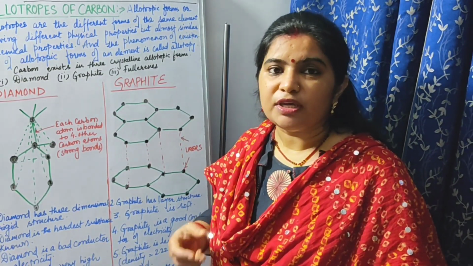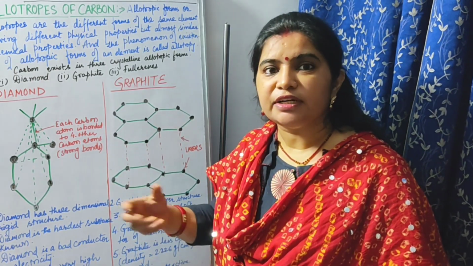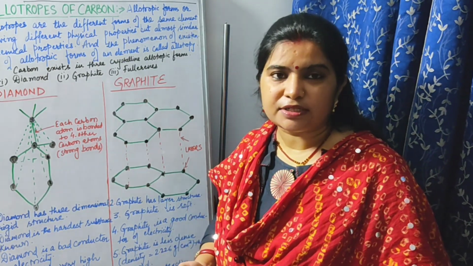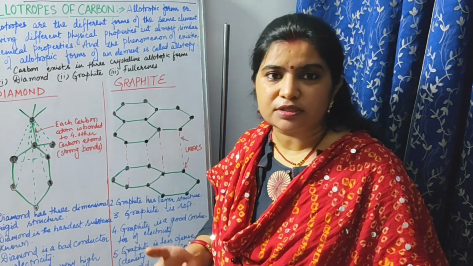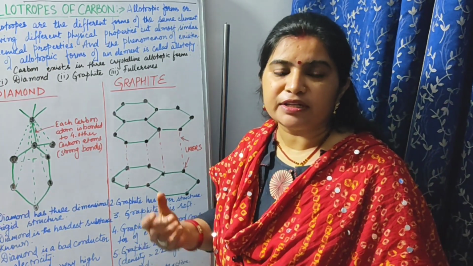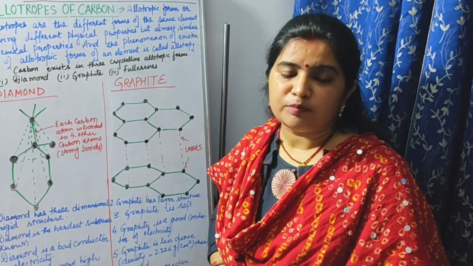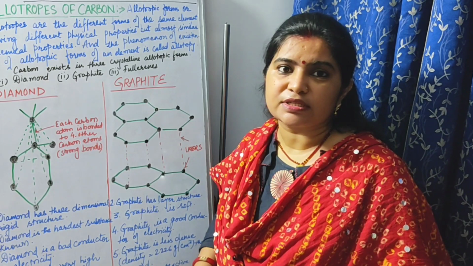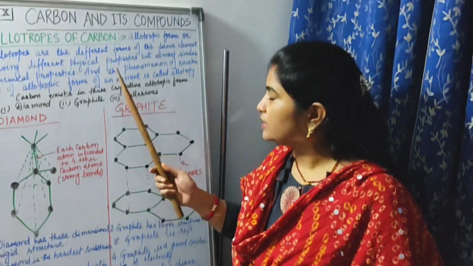We are talking about carbon here. Carbon is present in different allotropic forms like diamond and graphite. In your book these two structures are given. Apart from that, fullerenes are also discussed, but the most important points today are diamond and graphite. So the definition is clear, I hope.